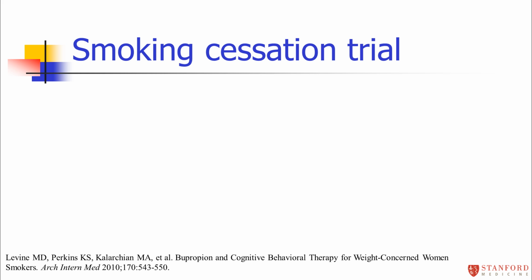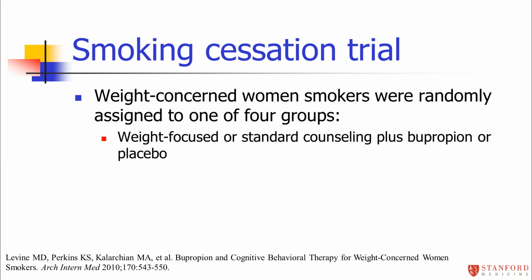This is best illustrated with an example. So here it was a smoking cessation trial that appeared in the literature in 2010. This study was looking at women who were afraid to quit smoking because they were afraid that they were going to gain weight. So they were called weight-concerned women smokers. They were randomly assigned to one of 4 groups. They were either given a weight-focused counseling to help them quit smoking or a standard counseling. Some of the groups also received a drug, bupropion, and other groups received a placebo. So you could either get weight-focused or standard counseling, and you could either get the drug or the placebo.